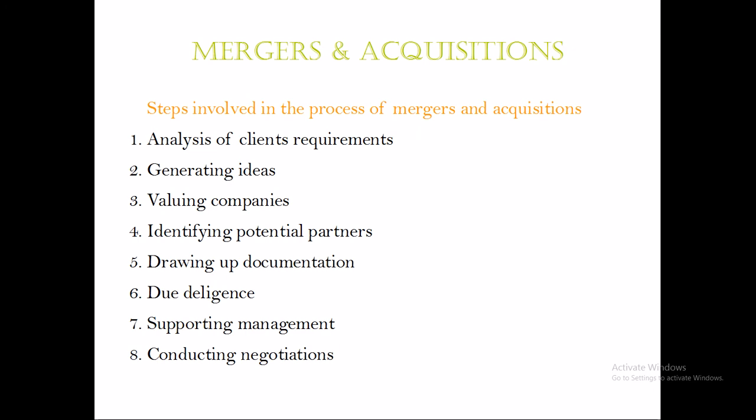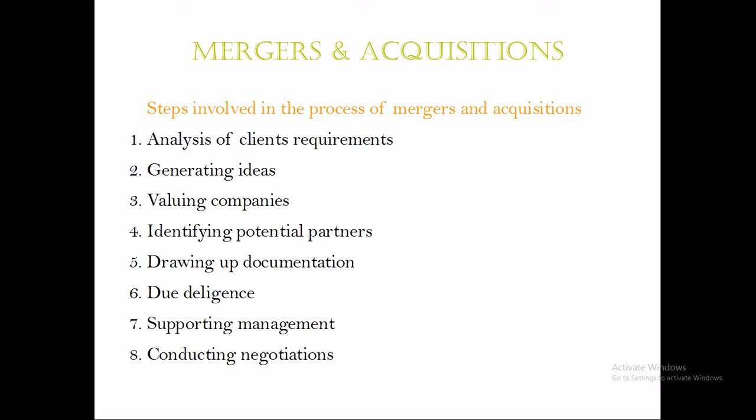So here are the few steps that are mentioned as the step-by-step process of mergers and acquisitions. For both mergers and acquisitions, these steps are to be done in order to perform them. First one is analysis of client's requirements. So client in this place means either the purchasing company or the target company, but mainly the purchasing company. So client refers to the purchasing company, and their requirements mean what ideas do they have about purchasing a company.